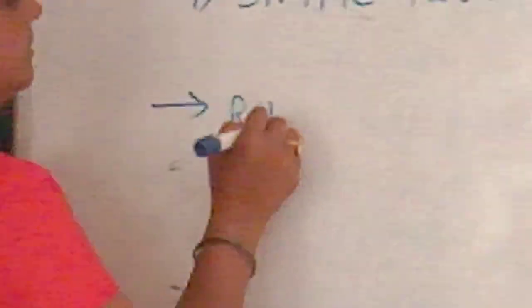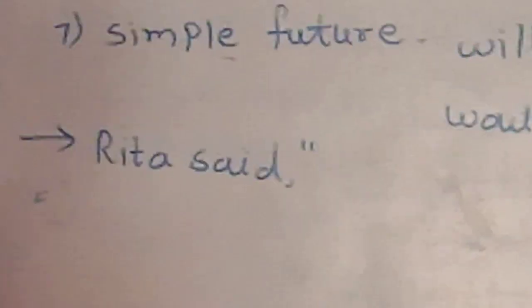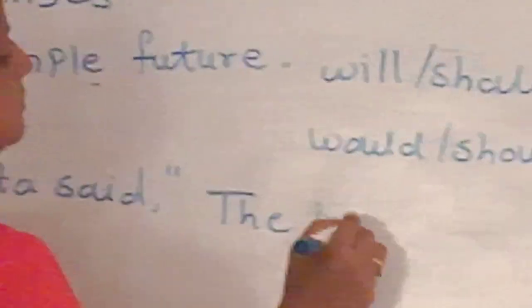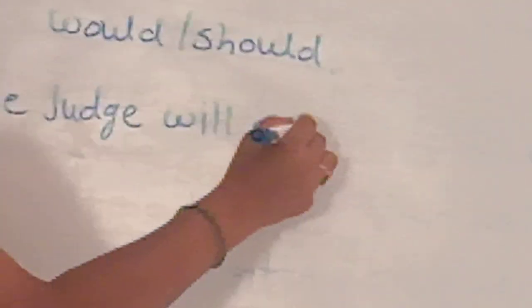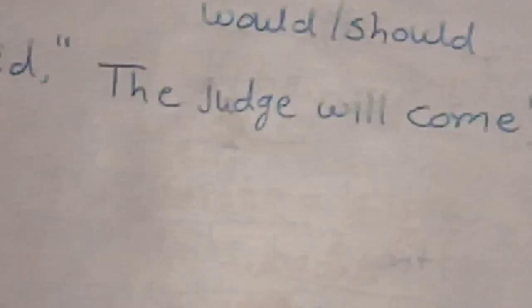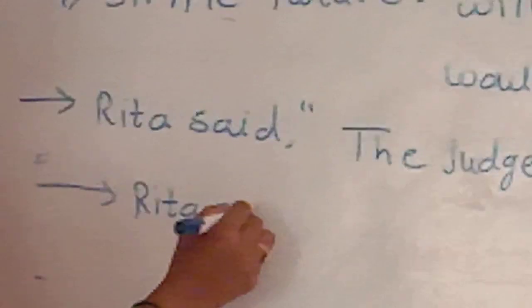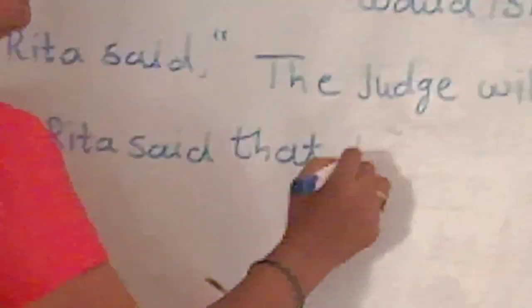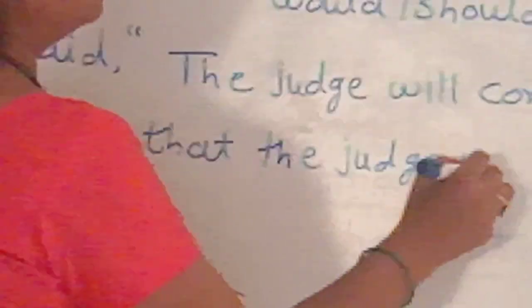Example is, Rita said, into inverted comma, the judge will come. And the answer is, Rita said, conjunction that the judge would come.